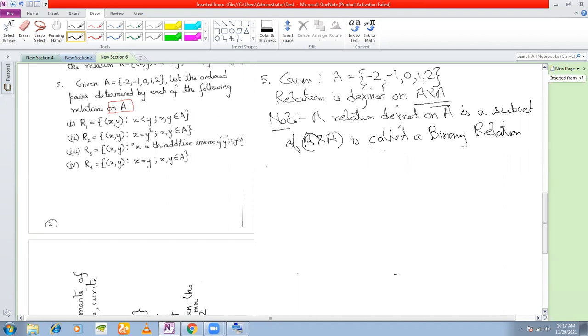Coming back to the problem, since the relation is defined on A, we find the product A cross A, which is the product of A taken with itself. List down all the ordered pairs for convenience sake.